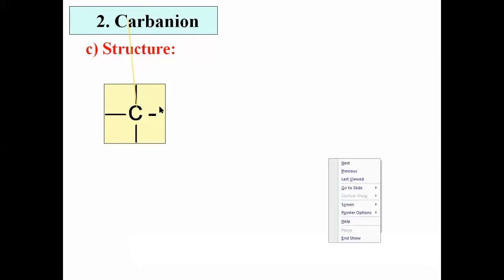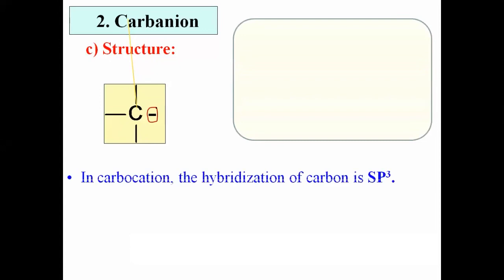Negative charge means there is an electron pair. Now, this carbon has sp3 hybridization. We saw earlier that in the case of the carbocation the hybridization of carbon was sp2, but in this case the hybridization of carbon is sp3, meaning there are four hybrid orbitals.